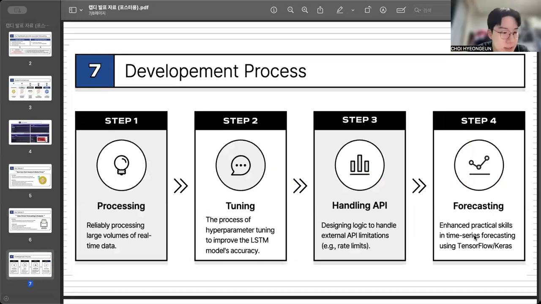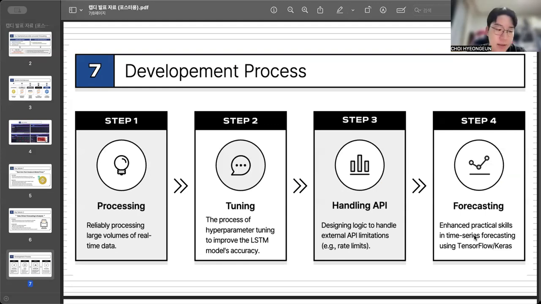Developing this wasn't just about coding a UI or web programming. We followed a rigorous four-step development process. The first one is processing. Handling large volumes of real-time financial data is tricky, so we had to ensure our data pipeline was robust enough to handle high-frequency updates without crashing. Step two was tuning. This was the most time-consuming part for us. To make our LSTM model accurate, we spent weeks on hyperparameter tuning. We had to find the right balance to prevent overfitting while maintaining predictive power.